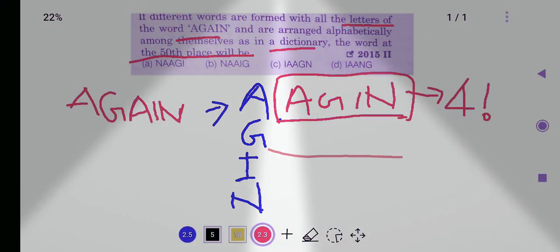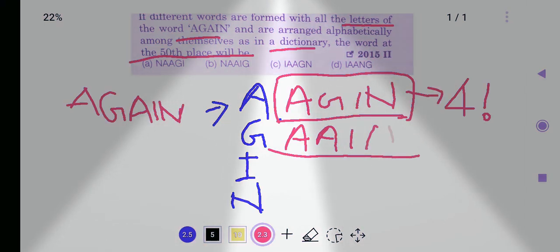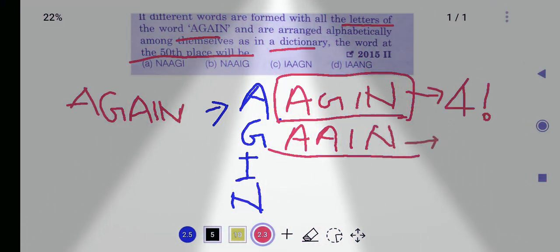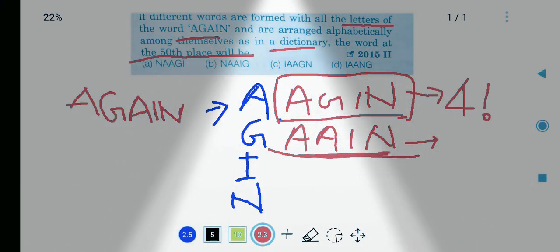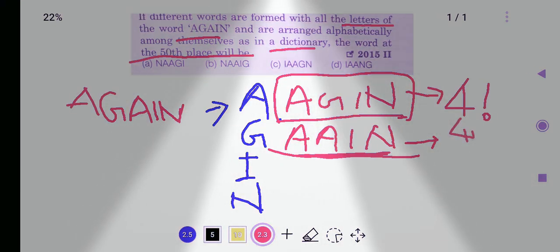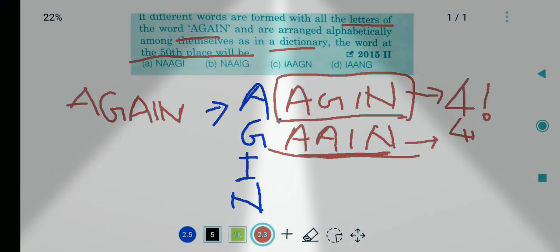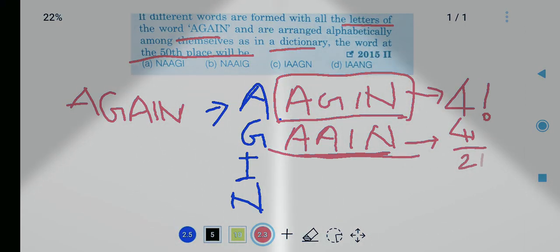And if we start from G, then the remaining letters are A, A, I, N. We can arrange these four letters in 4 factorial by 2 factorial ways.